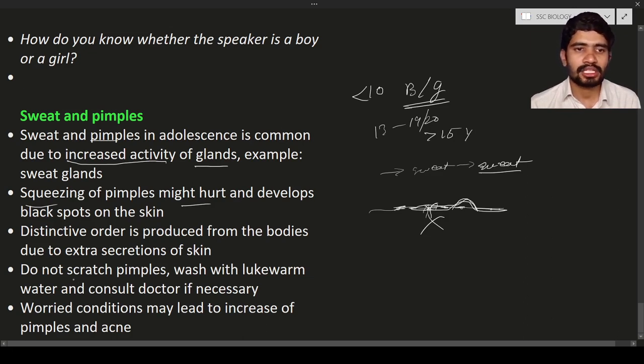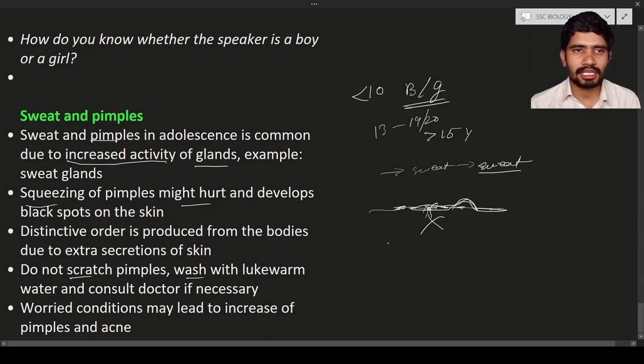Next, do not scratch pimples. Wash with lukewarm water and consult a doctor if necessary. If you have pimples or acne, do not squeeze them. Why? Because it gives some pain, and also a black spot will appear on that region. So what you should do is wash with slightly lukewarm water and use a mild soap. It will go away after a few days. And if the pimples are more severe and more painful, you have to consult a doctor, only if it is necessary.